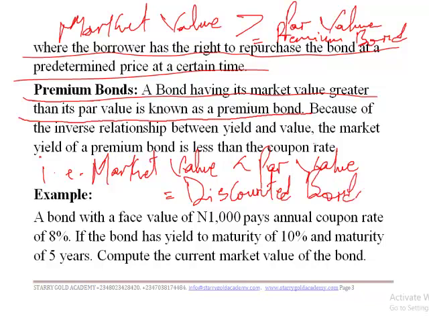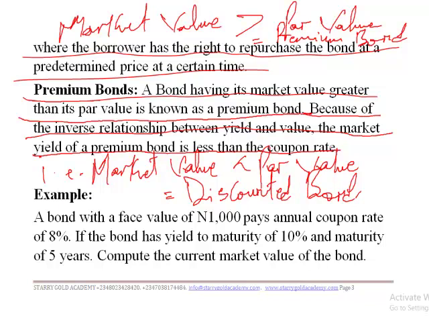I said that because of the inverse relationship between yield and value, the market yield of a premium bond is less than the what? The coupon rate. The market yield of a premium bond is usually lesser than the coupon rate.